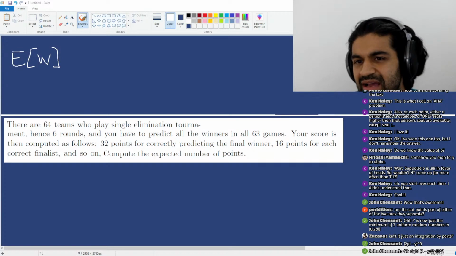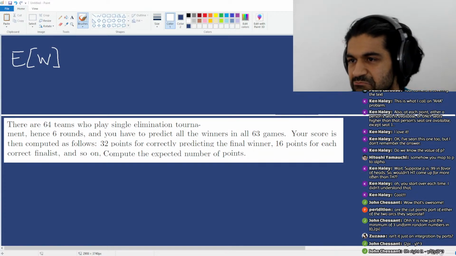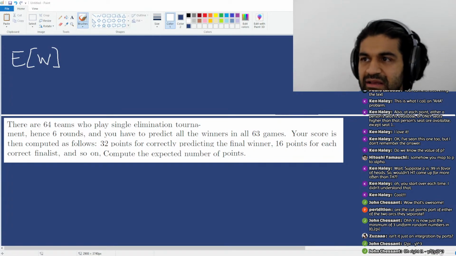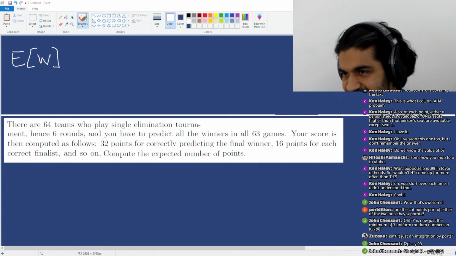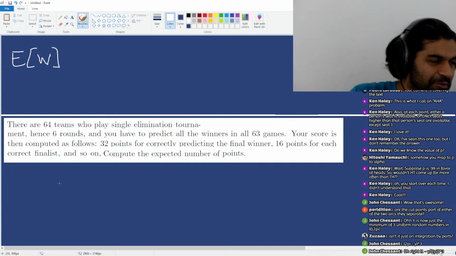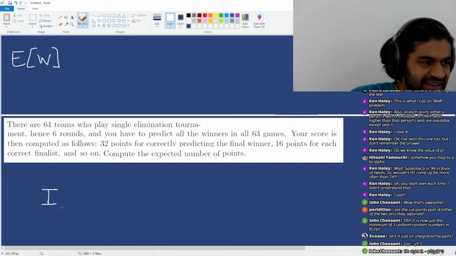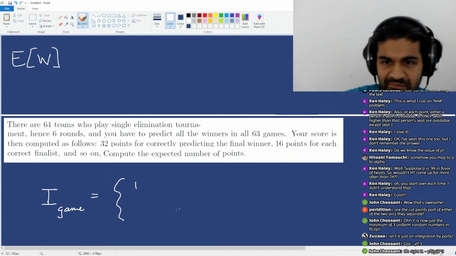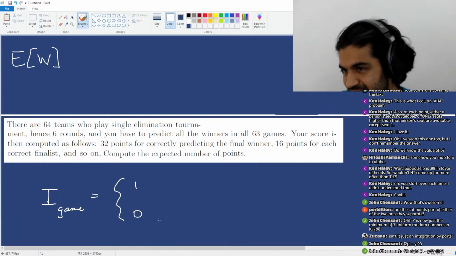Essentially, for each game, let's define an indicator function based on whether or not I get points in that game. So the indicator for a game is 1 if I get points on the game, and 0 if I don't get points in that game.